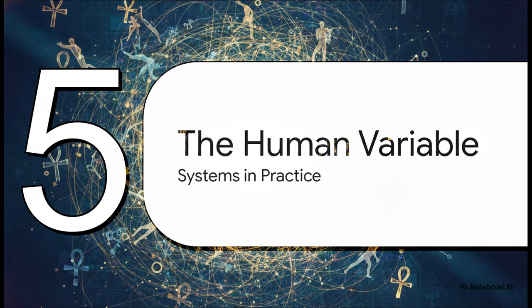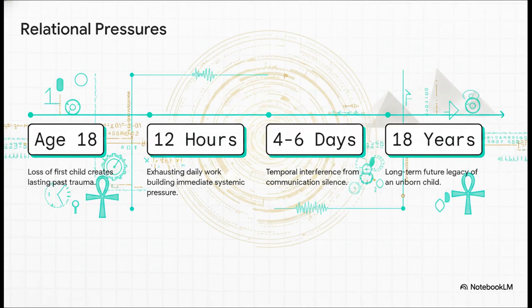Now for our final section, number 5, the human variable. To really put this complex physics theory to the test, the author applies it to pretty much the most chaotic, nonlinear system imaginable: human relationships. Specifically, a domestic dispute over naming a baby.